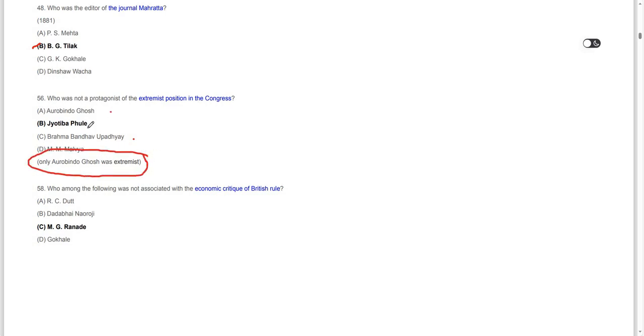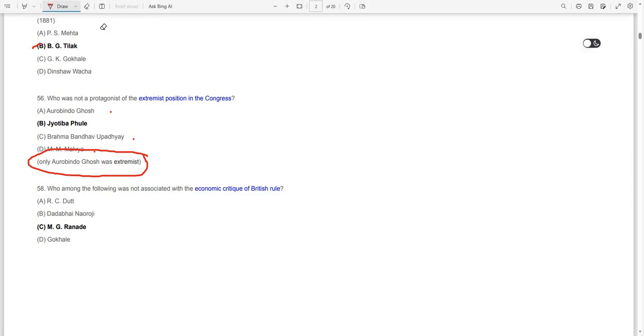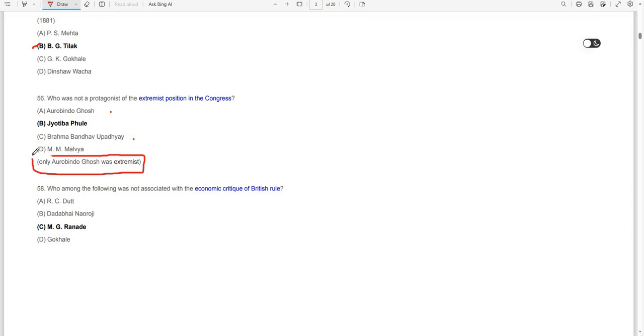Except Arvind Ghosh, none of them are extremists. The only extremist among the options given is Arvind Ghosh, and Jyotiba Phule, Brahmabandhu Upadhyaya, and Madan Mohan Malaviya are moderates.